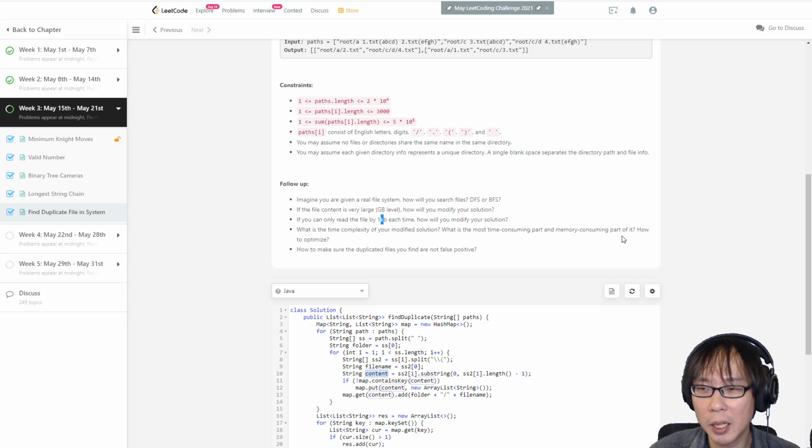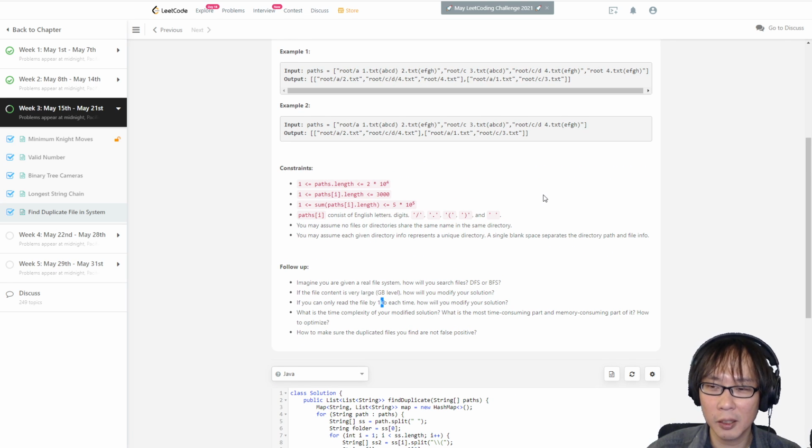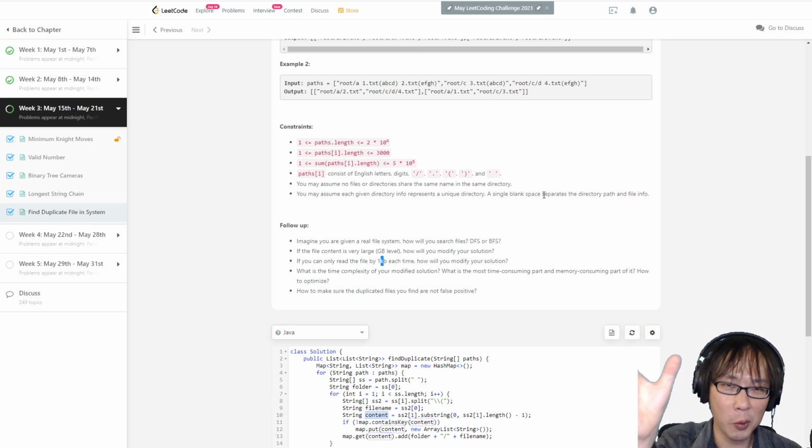What's the most time consuming part and memory consuming part? I think the most time consuming part is the traversal, because I only read 1 KB and want to compare all the first 1 KB with this. What if everybody's first 1 KB are the same? In some file systems, maybe the start string is always the same.